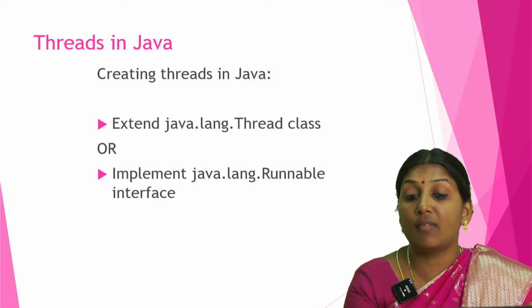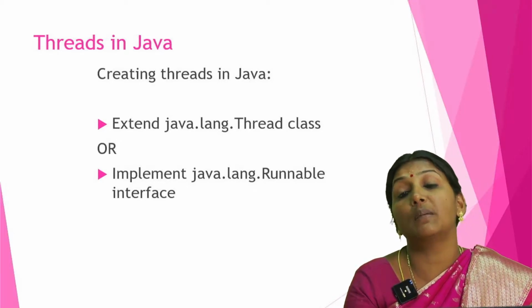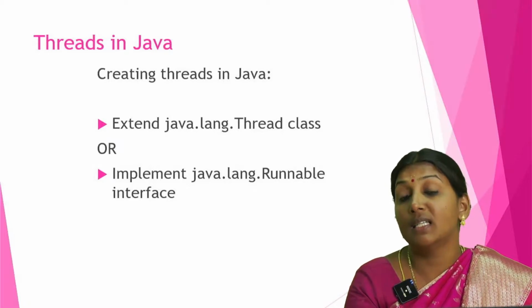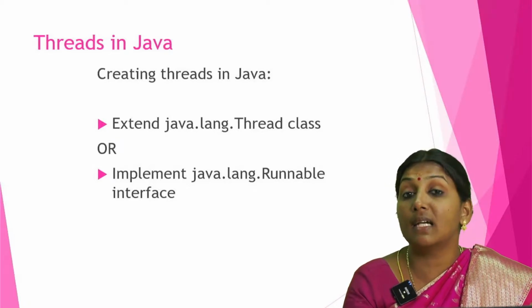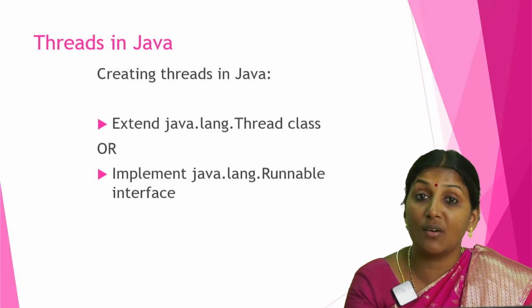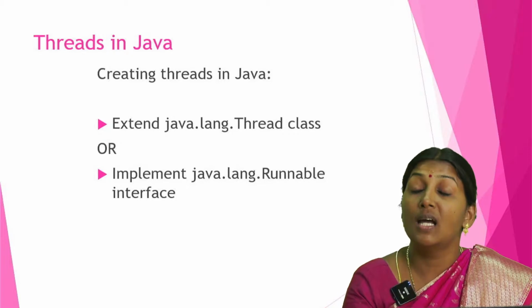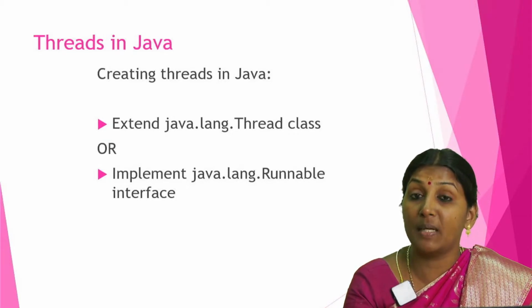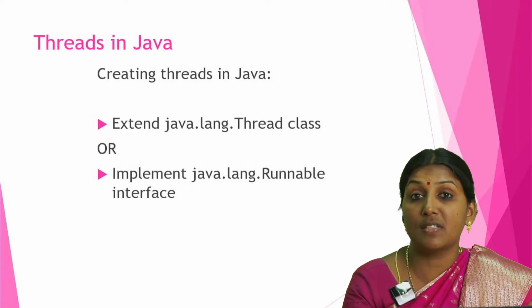Threads in Java. There are two ways to achieve multi-threading in Java: extending Thread and implementing Runnable, that is, the inheritance concept or the interface concept.